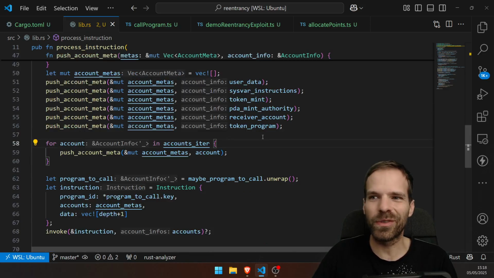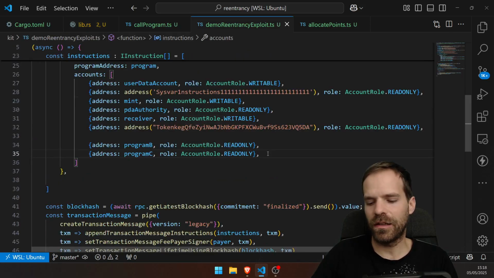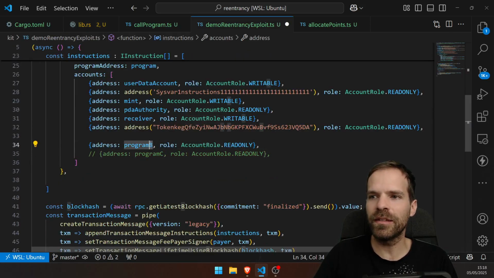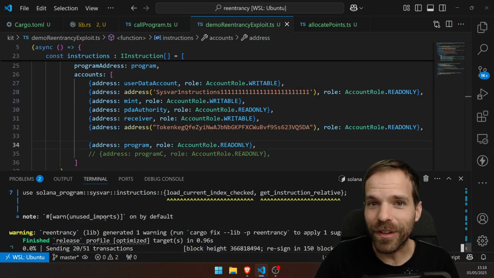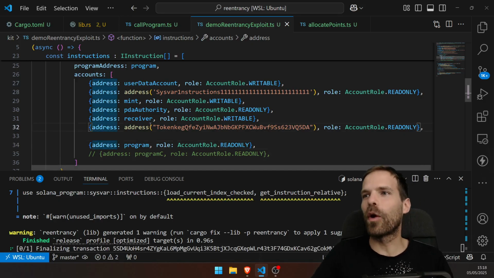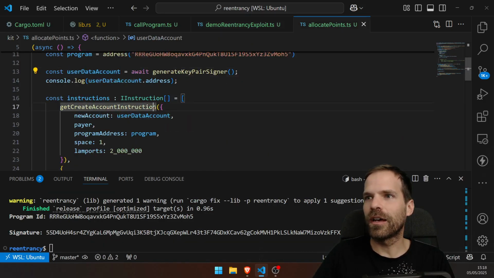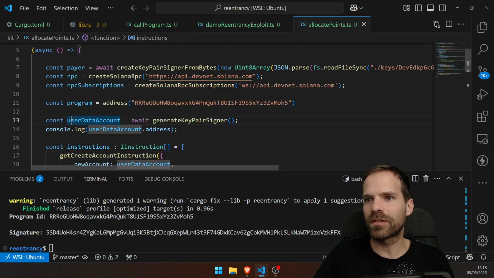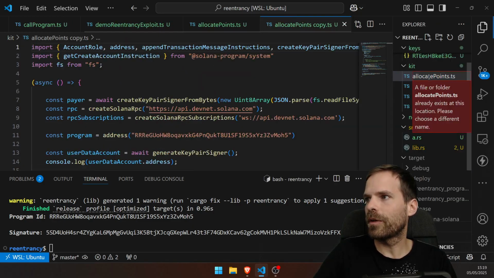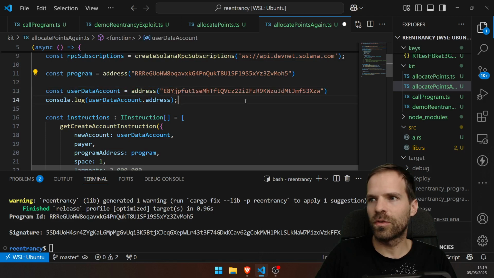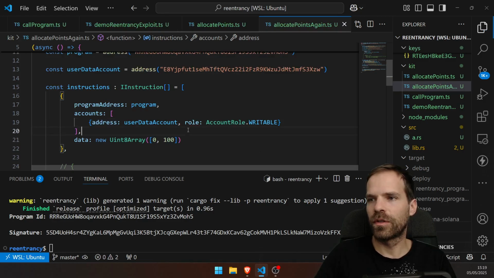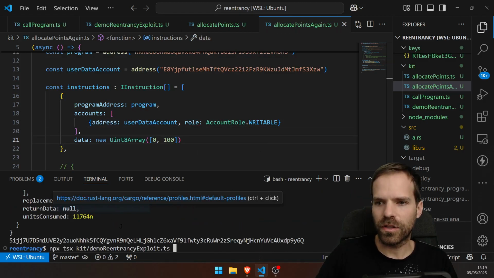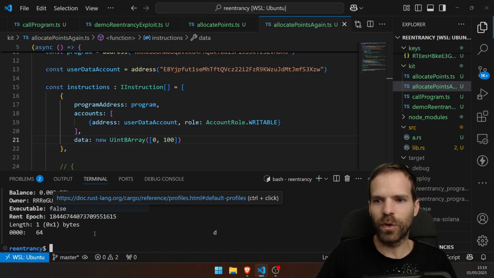And then with that I can do a self CPI. I just tell it, hey, let's not call program B and C, let's just call the program itself again. What do you think is gonna happen? Well, first, nothing because we still have no points. I gotta get points again. Can I allocate points to the same account? Allocate points again to this user account. We don't need to recreate it. Just use this to allocate another 100 points. Allocate points again, just so we have another 100 points in here.